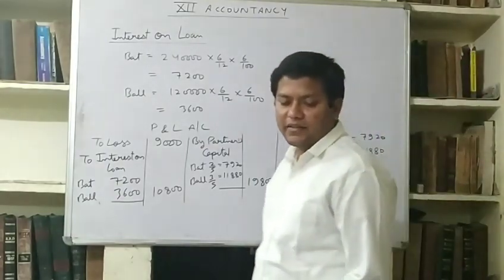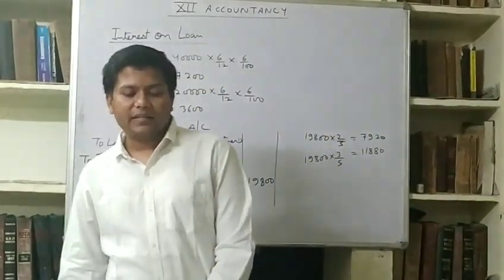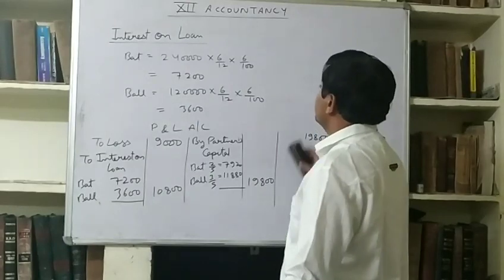Now we carry on the further point, which is partners capital account.